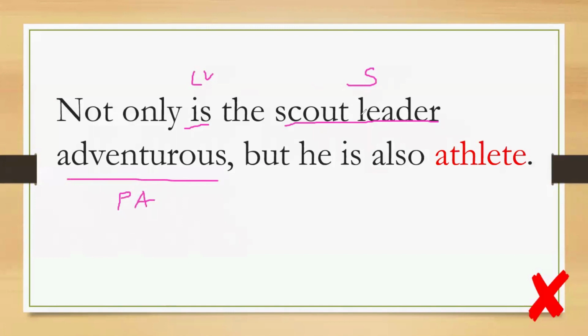Now, this is the sentence pattern of the first sentence. Since this is a compound sentence, meaning two sentences, it follows the subject, linking verb, and adventurous, which is an adjective. What happened in here, you are describing the scout leader, but he is also athlete.